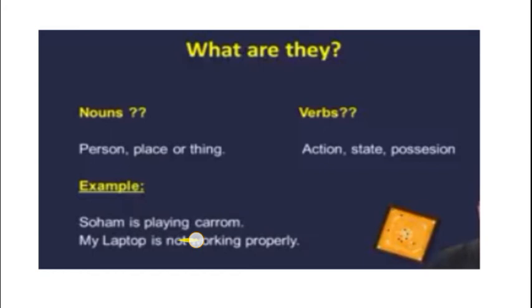So main verb is said to be verbs. And this is also a verb but it is a helping verb. It is also known as auxiliary verb. And carom is the name of thing, so it is the noun. This is carom. Next sentence: My laptop is not working properly.